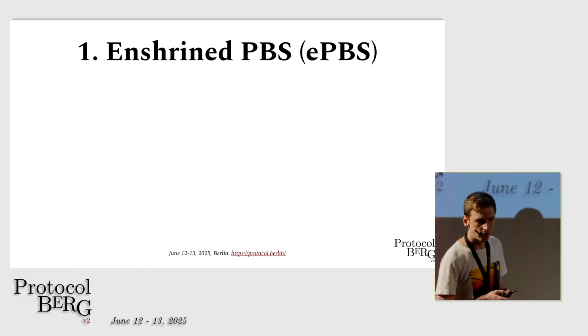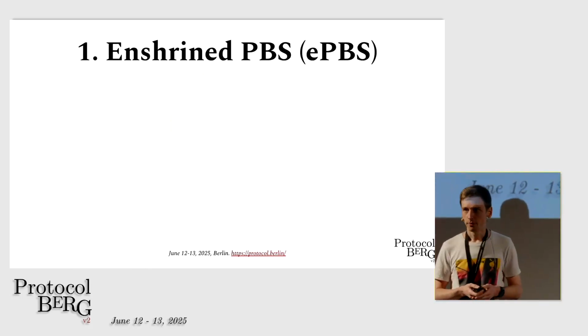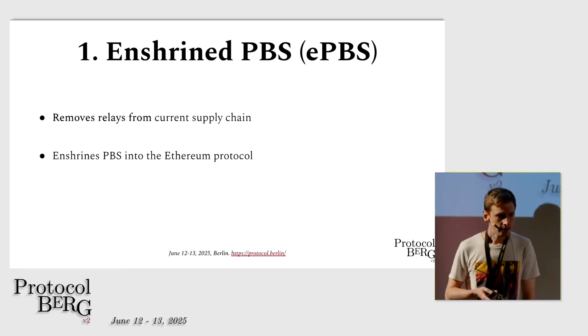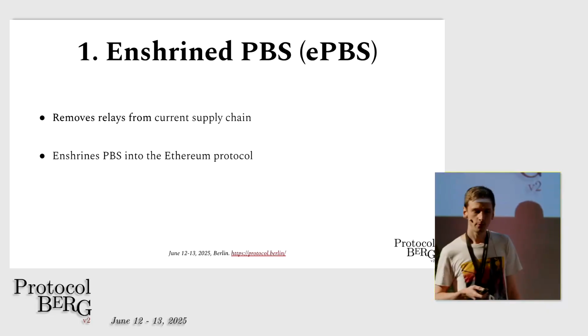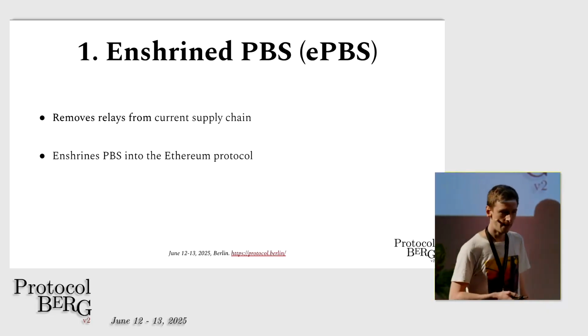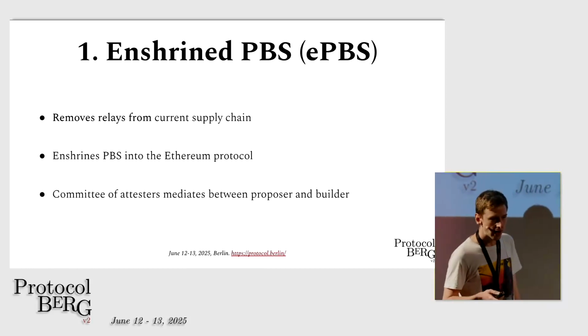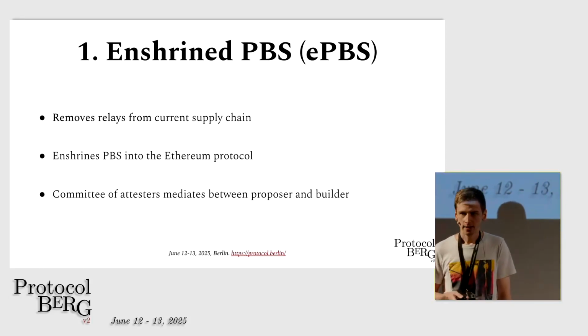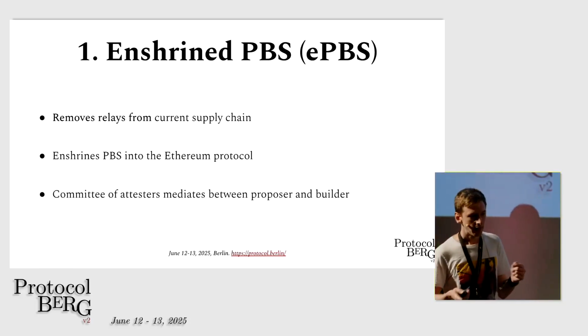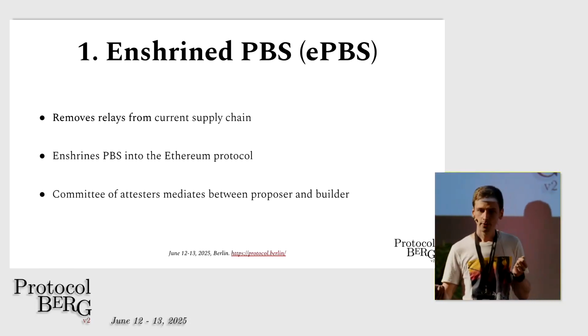So the first one is ePBS, or enshrined proposer-builder separation. And the idea here is to enshrine the current PBS into the Ethereum protocol, which essentially allows to remove the trusted relays. And at a very high level, this can be done by just using a committee of attesters instead of centralized relays. And then this committee of attesters can mediate between the proposer and the builder.